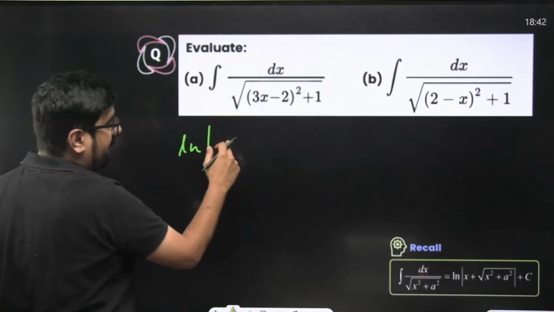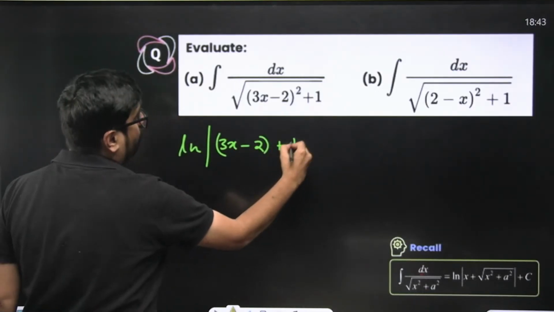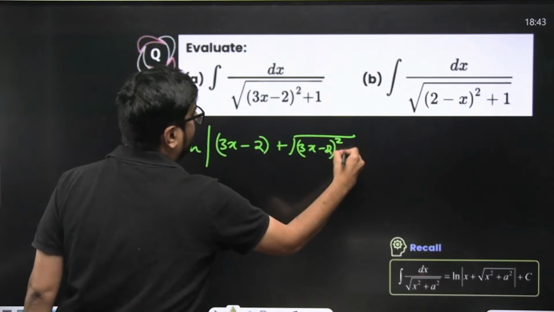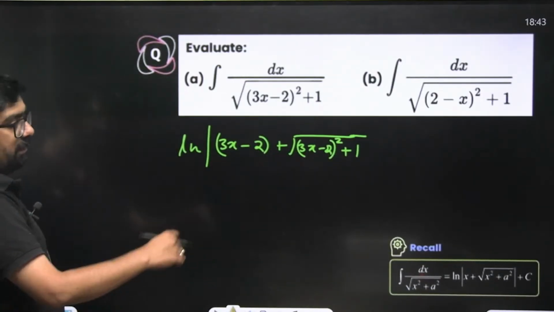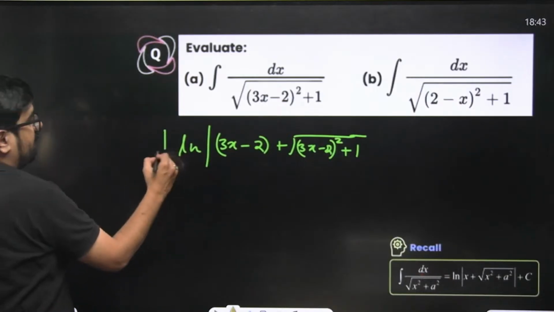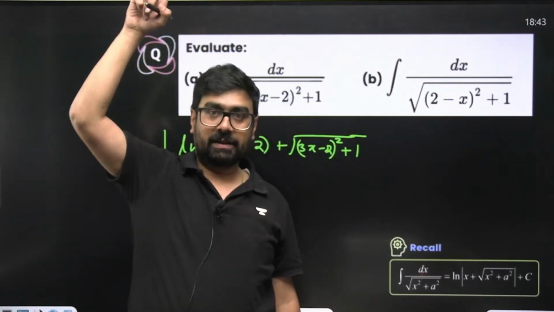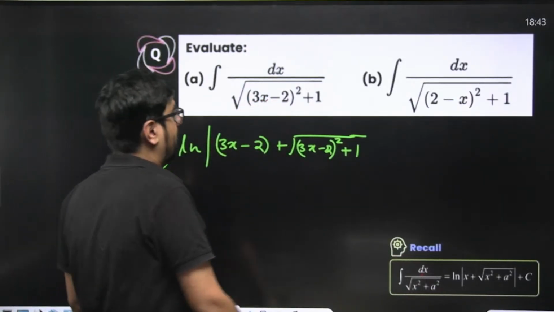So instead of x we'll write 3x minus 2 plus square root of (3x minus 2) whole square plus 1 square. That's it. And what will we divide with? We'll divide this entire thing by 3, because of the coefficient of x. The first method, f of ax plus b, right? Coefficient of x. Instead of x, we have 3x minus 2. So directly we'll be able to write.